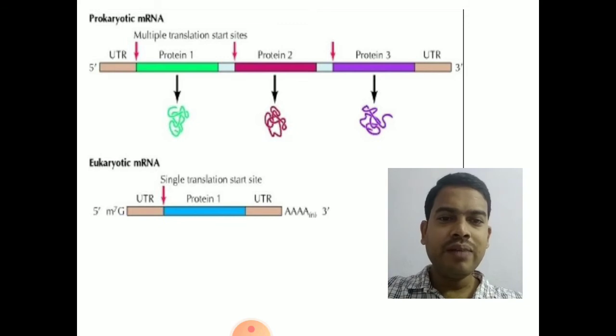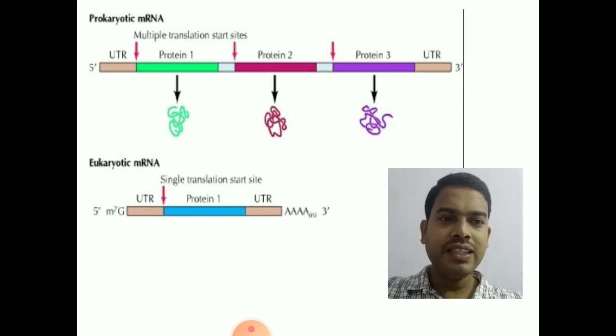And in eukaryotic mRNA, it has 5' UTR, and there is a modification 7-methyl guanylate, which is called as a cap, at the 5' region, and at the 3' region there is a polyadenylation tail, and this mRNA will code for only one protein. So it has the information to code only one protein, that is eukaryotic mRNA.